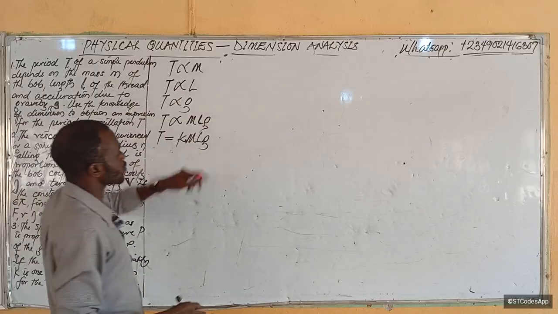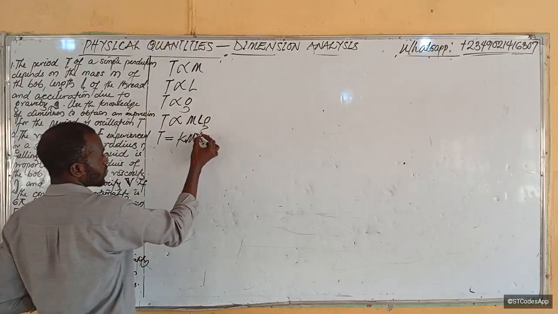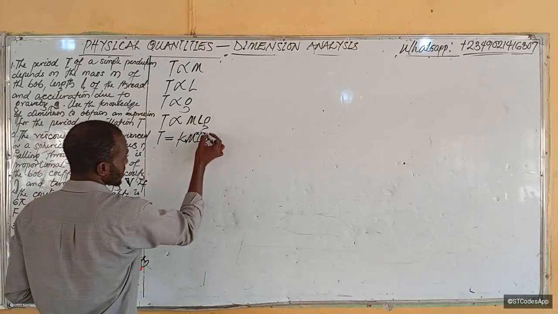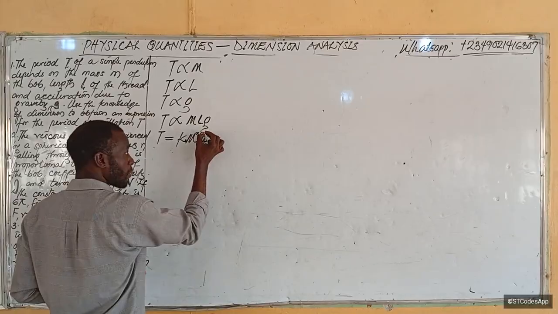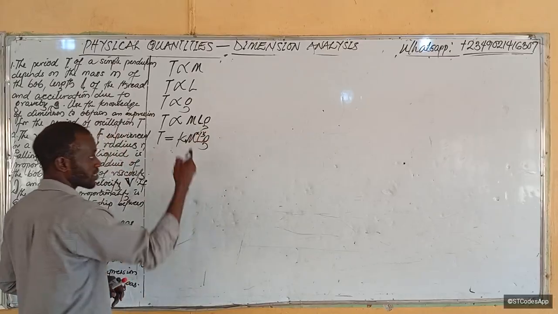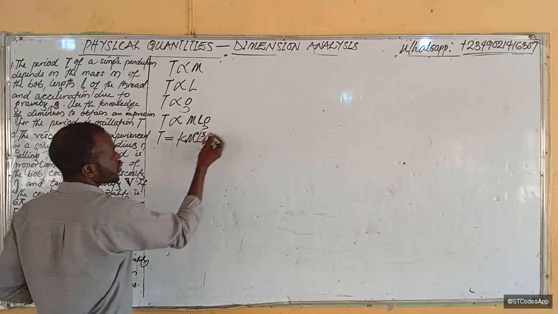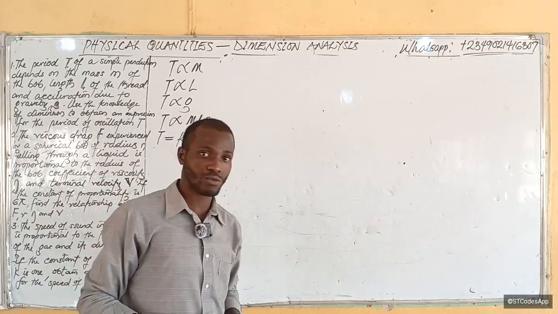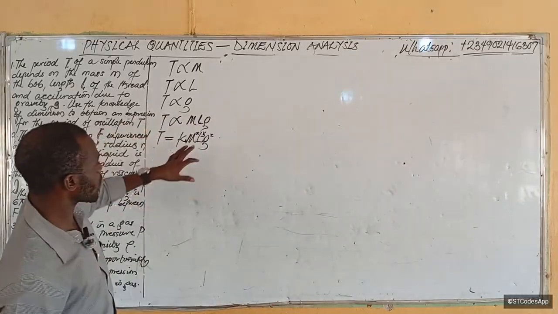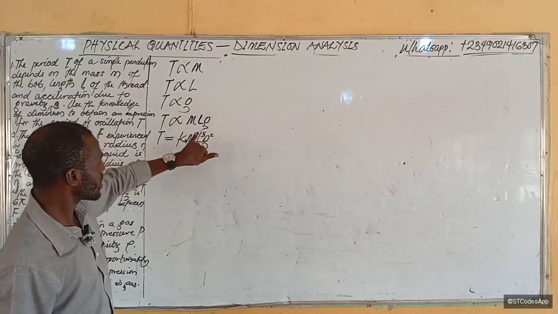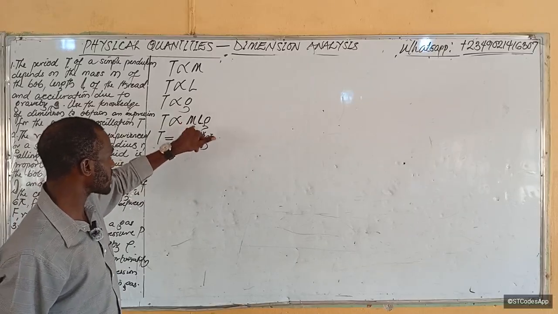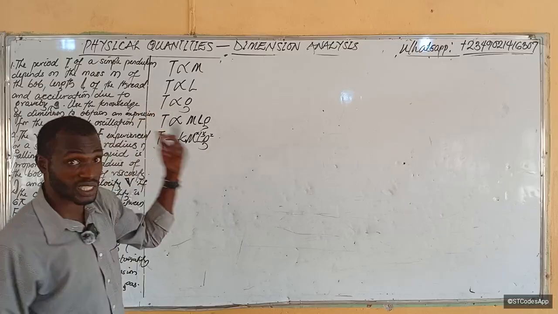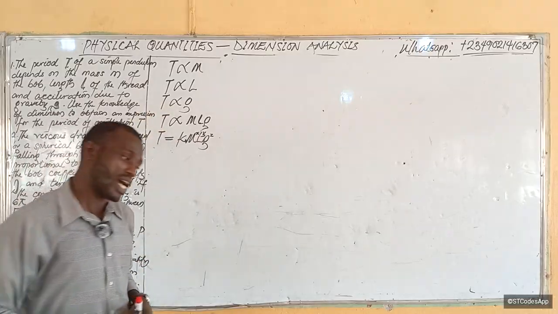Now, for this equation to be true, if you are using dimensional analysis, m has to be raised to a particular power. Make sense? l has to be raised to a particular power. I put that as y because it might be different from m. Then g also has to be raised to a particular power for that relationship to be true. Is that clear? So we cannot say that this is the exact equation. These are the powers these quantities must carry for us to know what the formula of T is, because that's what we're actually looking for.